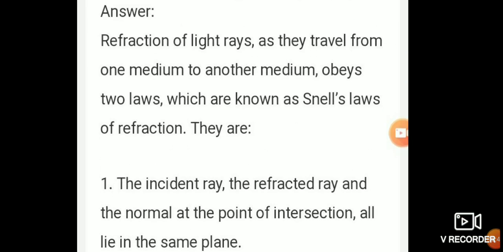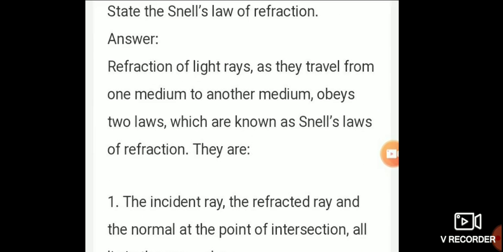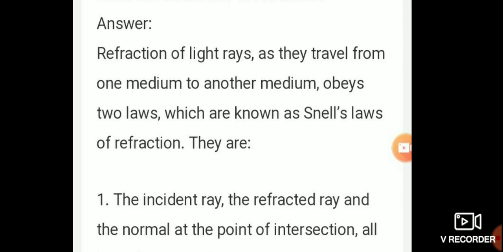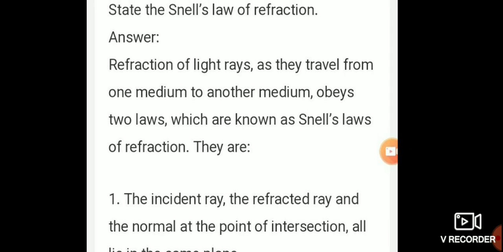Okay, now write this. State Snell's law of refraction. Answer: Refraction of light rays as they travel from one medium to another medium obeys two laws which are known as Snell's law of refraction. They are